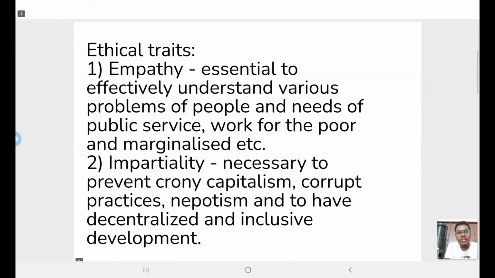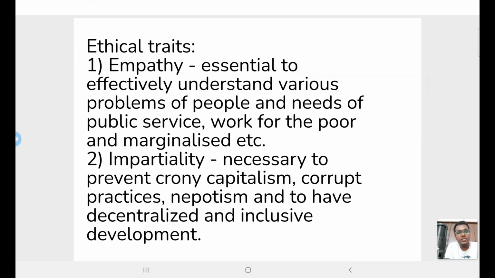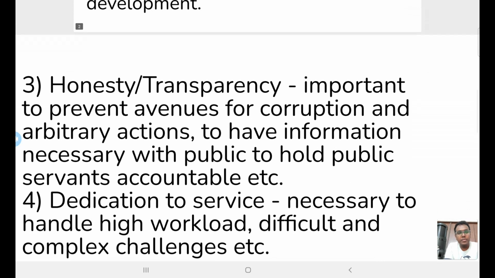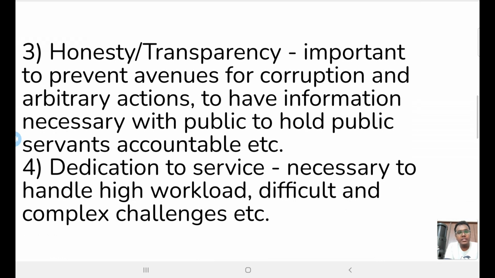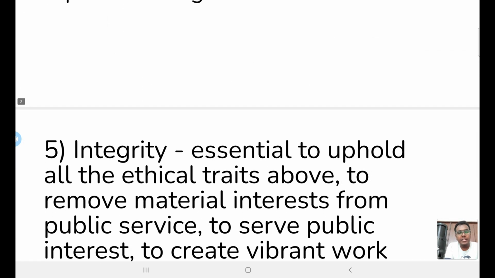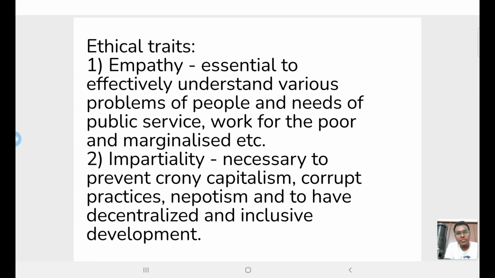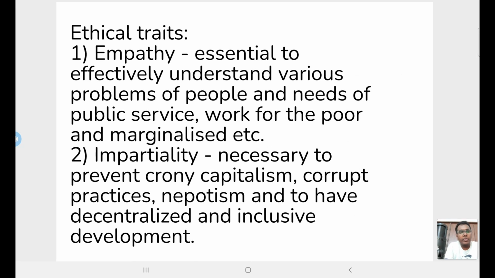For ethical traits, I have used empathy, impartiality, honesty or transparency, dedication to service, and integrity. Similarly, you can also incorporate other ethical traits. So empathy. Why have I incorporated empathy? It is essential to effectively understand various problems of people and needs of public service, and it is required to work for the poor and marginalized, etc.